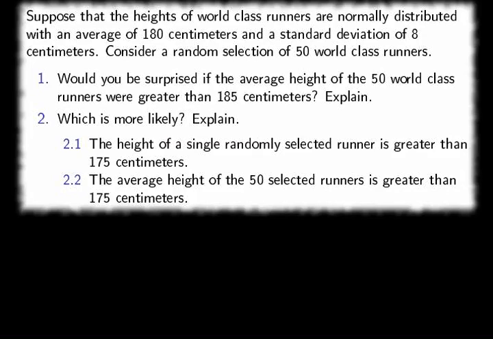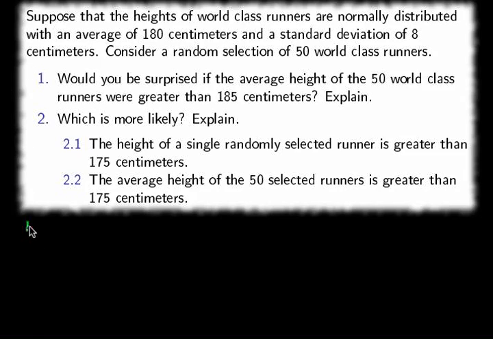Suppose that the heights of world-class runners are normally distributed with an average of 100 centimeters and a standard deviation of 8 centimeters. Consider a random selection of 50 world-class runners. Number 1. Would you be surprised if the average height of the 50 world-class runners were greater than 185 centimeters? Explain.